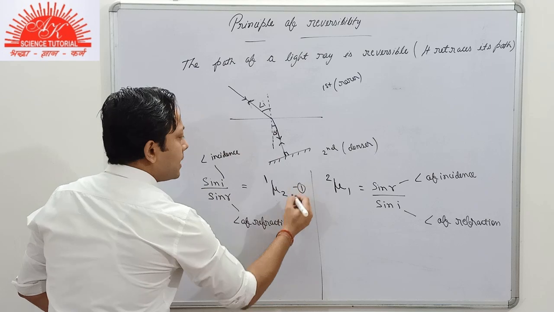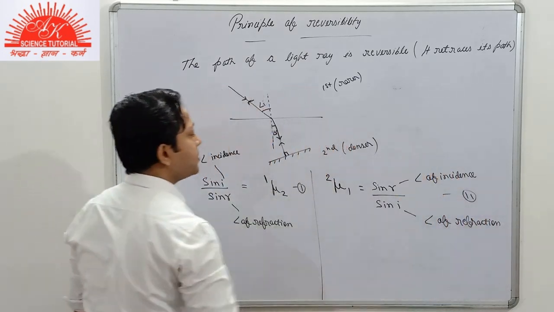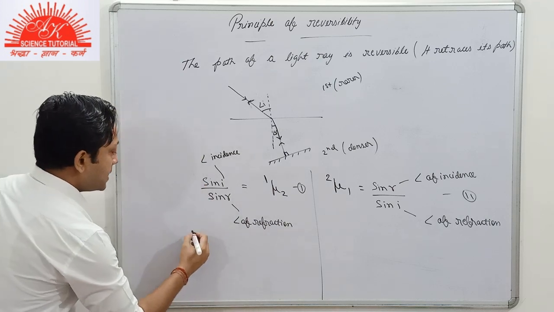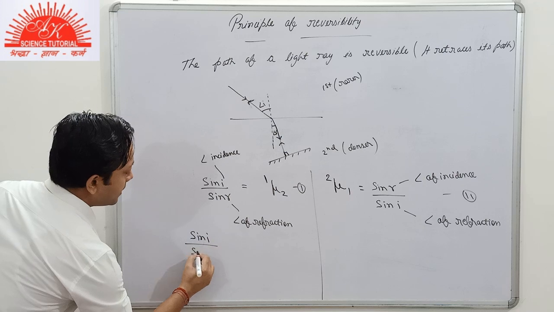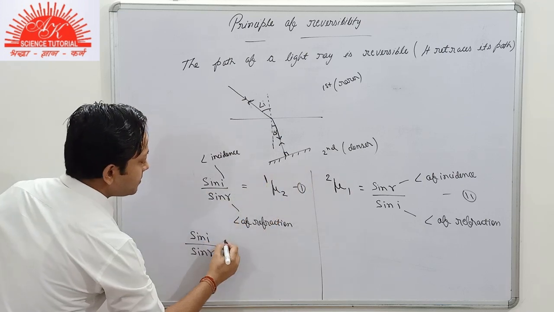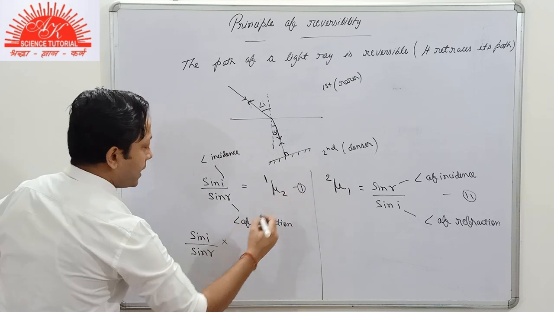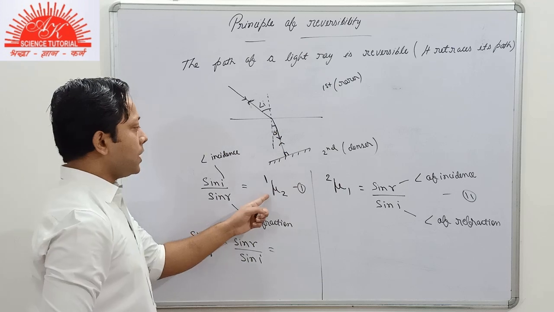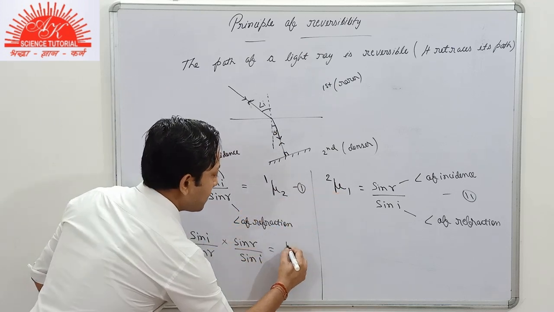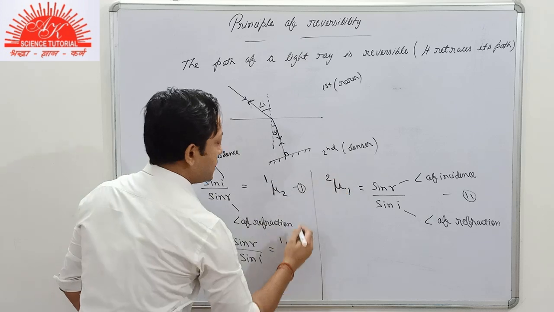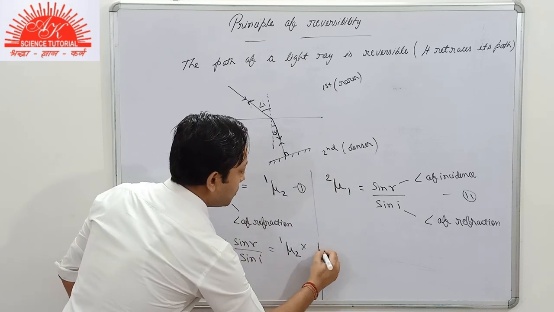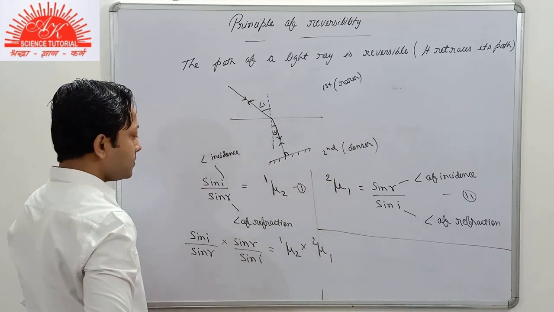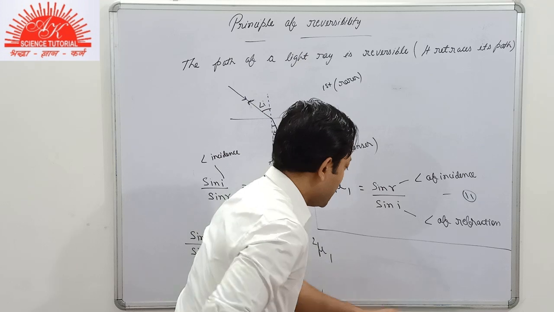Now suppose this is equation 1 and this is equation 2. We multiply both the equations. Then what will we conclude? Sin I by sin R will be multiplied by sin R by sin I. We are multiplying both the parts, that is mu 1 2 multiplied by mu 2 1. So this part will be cancelled.